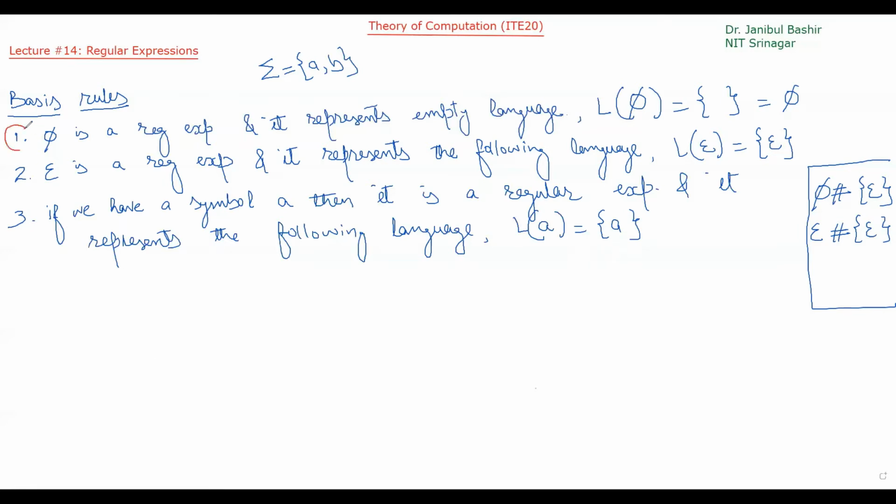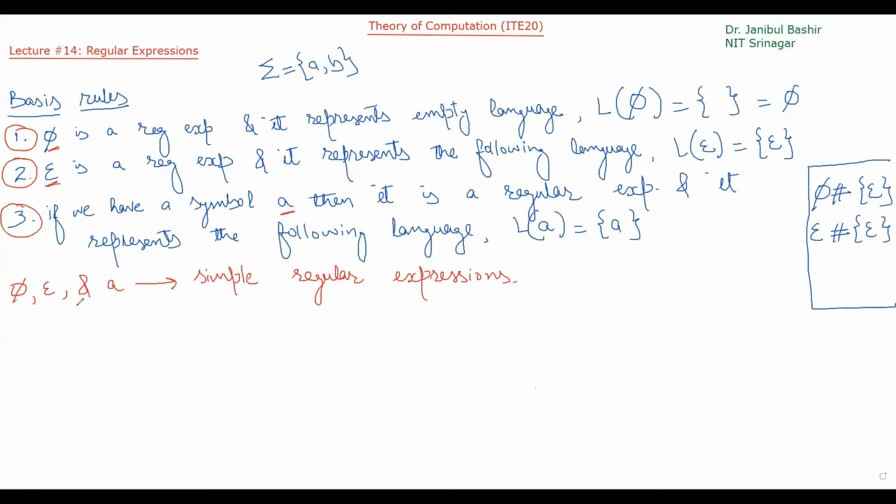So these are the three basic rules: rule 1, or we can say basis rules, rule 2 and rule 3. Now from these basis rules, these expressions phi, epsilon and A, these three are called simple regular expressions. Okay, these are simple regular expressions, and we got here what the language represented by these regular expressions is.